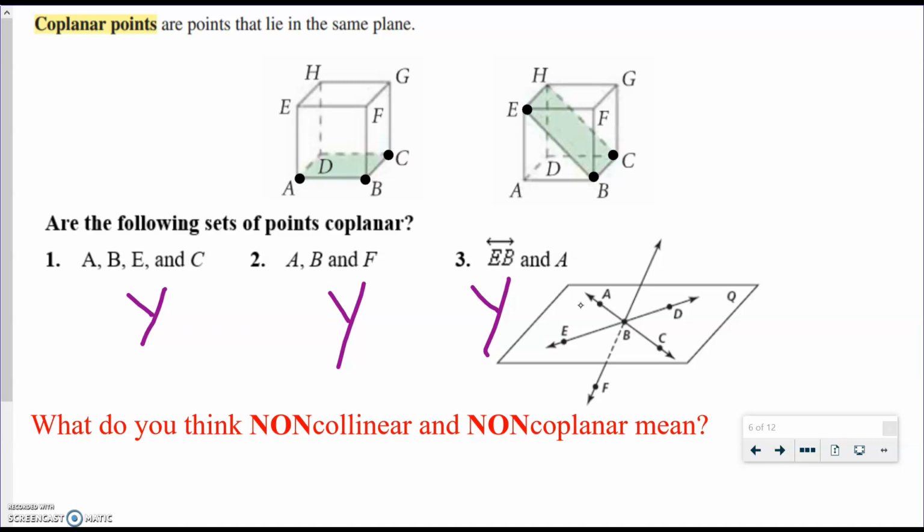So if you look at this question on the bottom, take a minute to read it and think. Pause if you need to. What do you think non-collinear and non-coplanar mean? Well, they probably mean exactly what you think they would mean. Non-collinear means there is not a line that goes through it, and non-coplanar means there is not a plane that the points or the lines lie on.